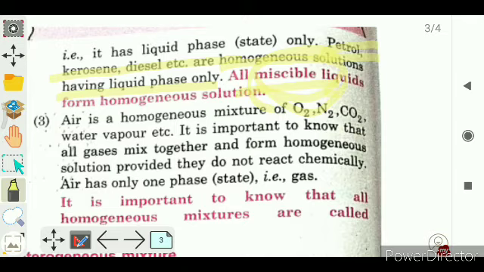We can see it separately floating in the water. So here mustard oil and water are not miscible, they are immiscible. The liquids which can be mixed into each other are known as miscible, and the liquids which cannot be mixed into each other uniformly are known as immiscible. Clear? So all miscible liquids form a homogeneous solution, right?